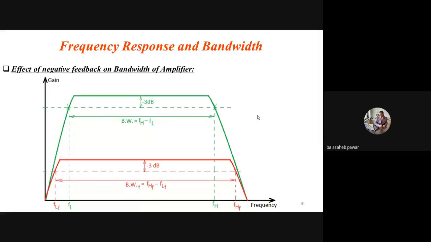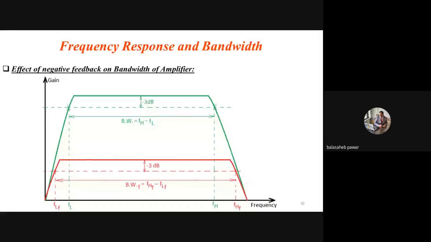So just imagine the FL of that amplifier without feedback is 50 hertz. Note down. If FL is 50 hertz, and FH is 15 kilohertz. Noted?